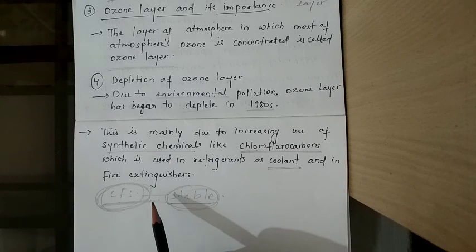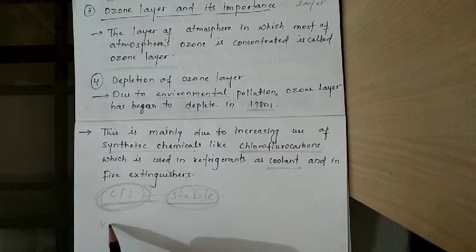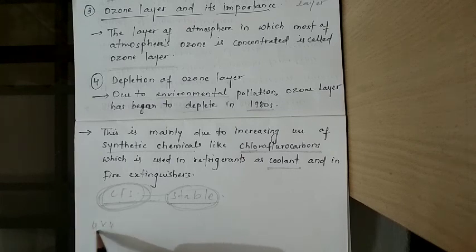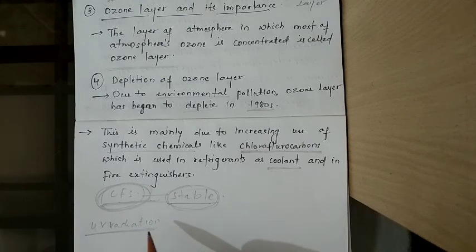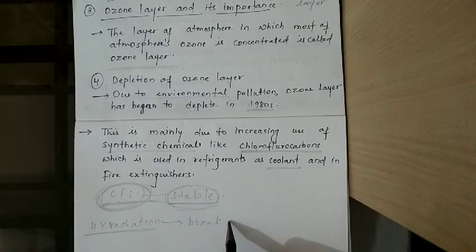So here, CFC in the atmosphere, UV radiation is there, and this UV radiation breaks down CFC molecules and releases chlorine.